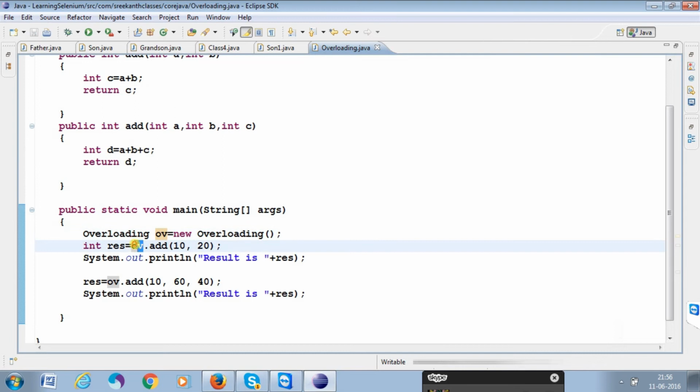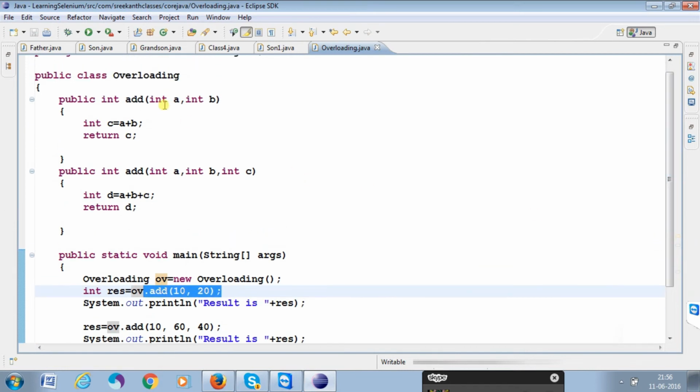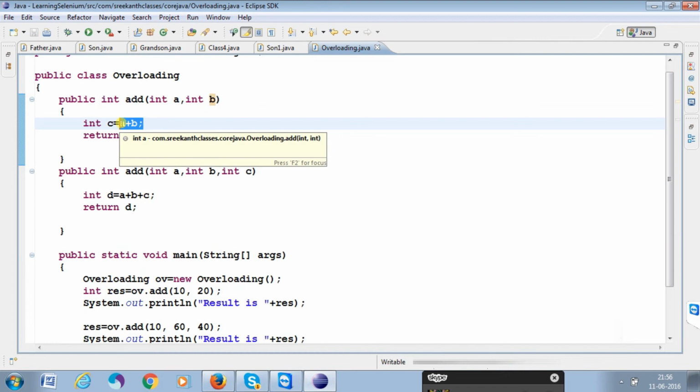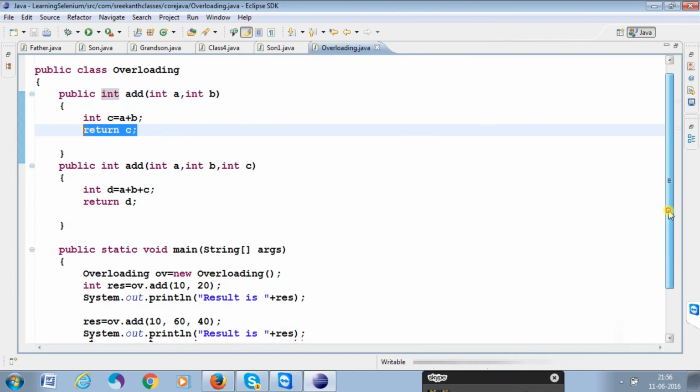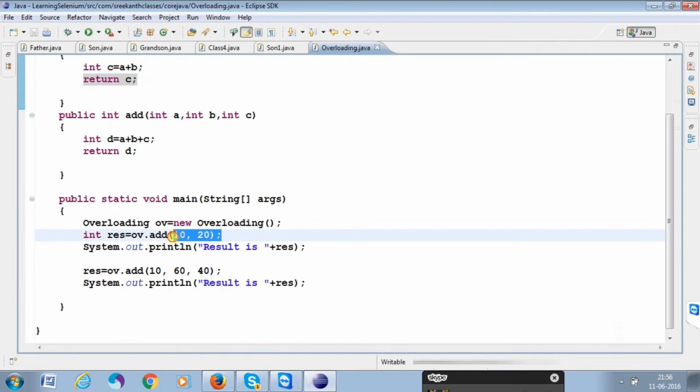Now ov dot calls the add method of this class and passes two parameters: 10 in the place of a, 20 in the place of b. Then a plus b, 30, is stored in c, and c is returned because we wrote int. So you must return an integer value, and whenever you return it, it comes back here only.